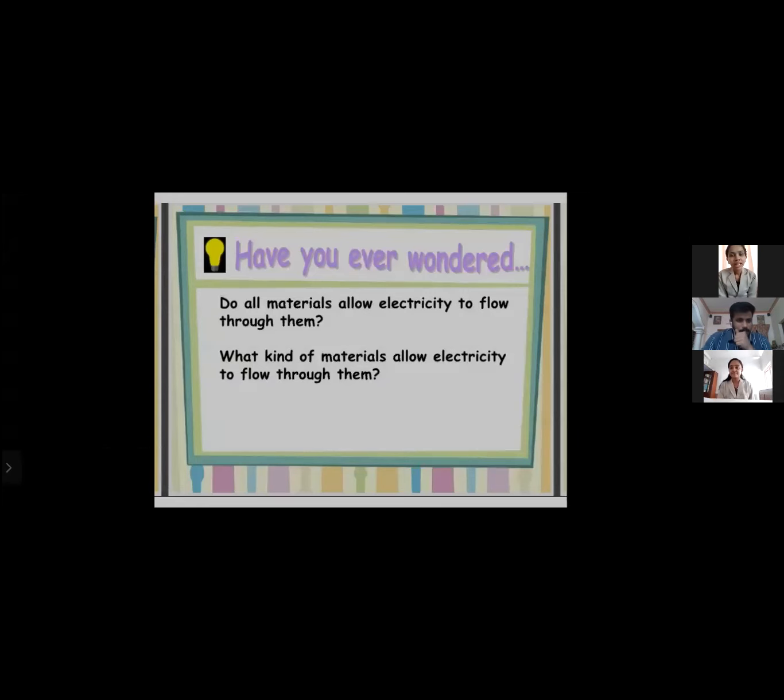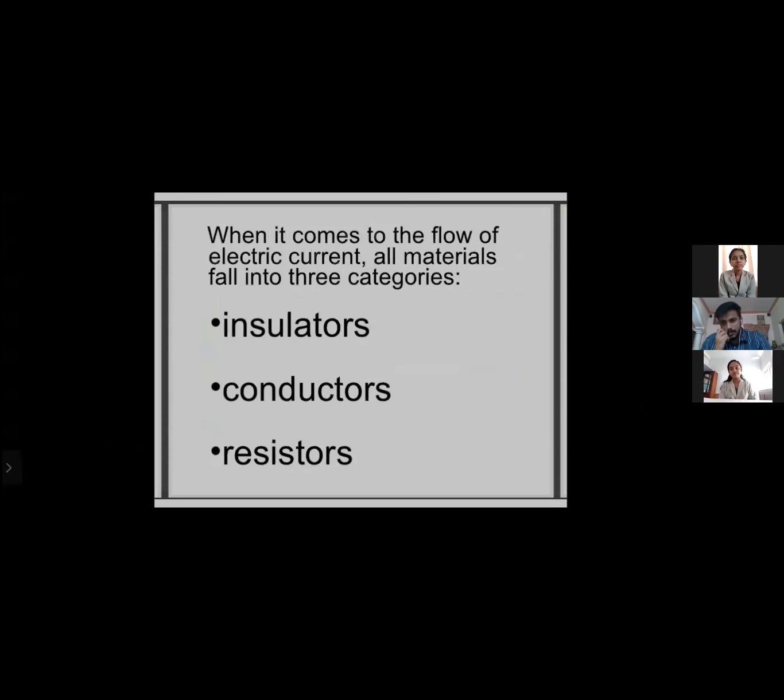Do all materials allow electricity to flow through them? Do you think about it? What kind of materials allow electricity to flow through them? Let's see. When it comes to the flow of electric current, all materials fall into three categories. First one, insulators. Second one, conductors. Third one, resistors.